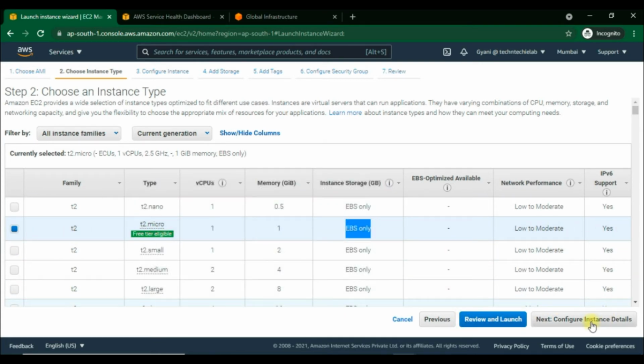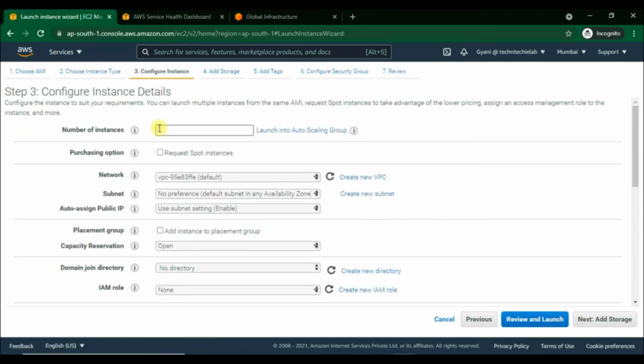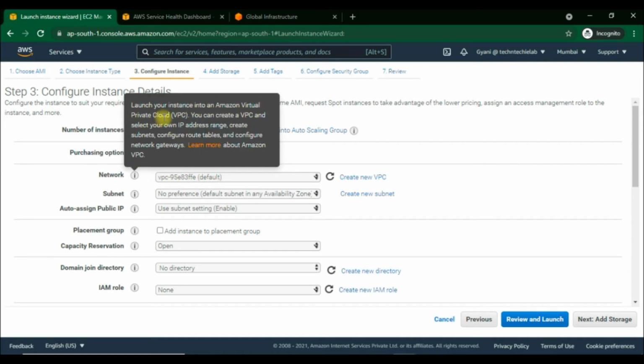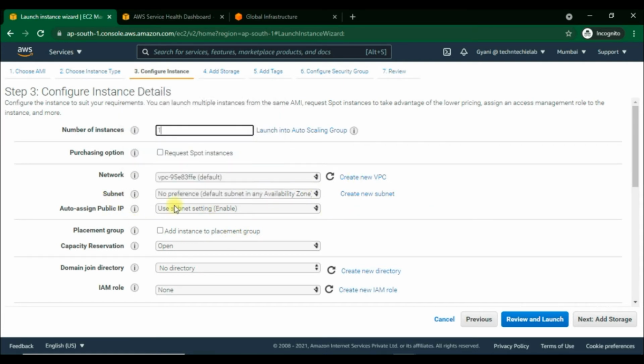Now we will click on configure instance details for the next step. Here you can see the number of instances. You can enter more than one instance as you want, so it will create more than one for you at the same time. You can create a new VPC for your network to select your own IP address range, subnets, routing tables and gateways. If you know about the network very well, then you can create it. But I would go with the default for now as it is my lab.